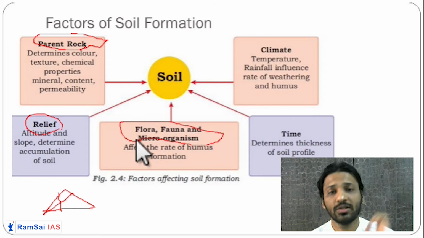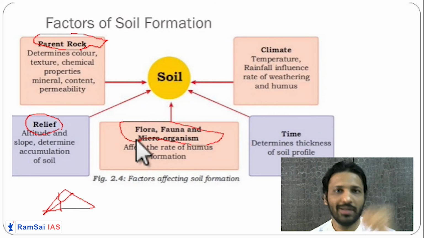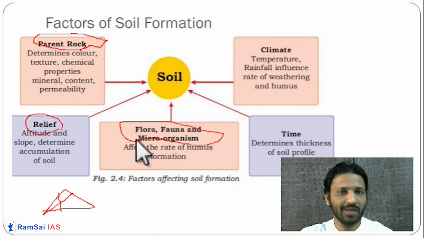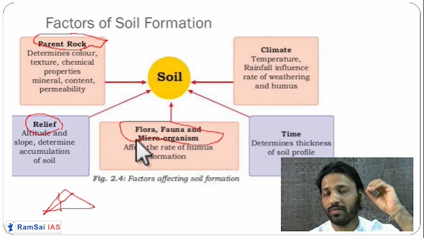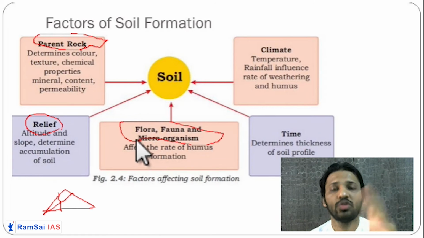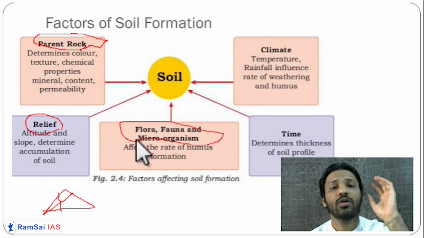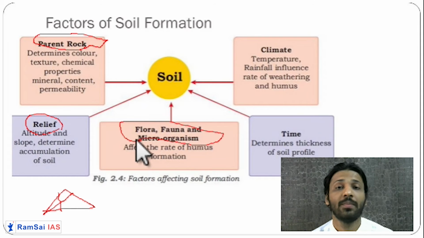So you'll see very high quality soil in the lower latitudes. But as you go to the higher latitudes, soil quality is not good. Why is soil quality not good? Because of the cold season, microorganisms are very few. There you have less fauna, less flora, so very little biodiversity and very little humus content. With very little humus content, we cannot call it soil. We'll call it powder of a rock. Getting it? So flora, fauna and microorganisms play a very important role in soil formation.